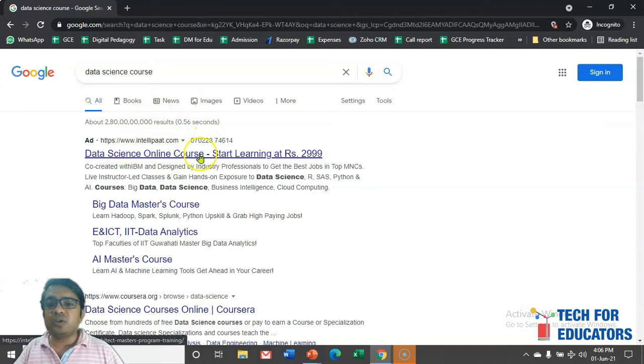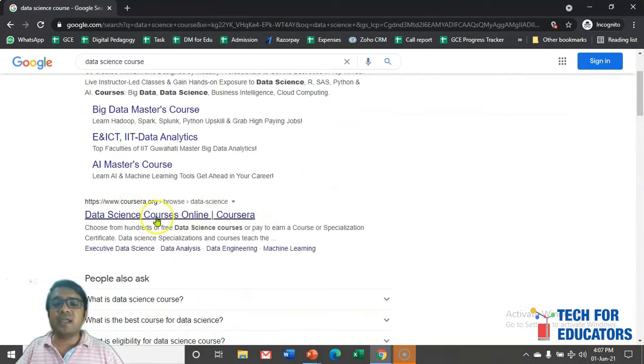So this advertisement, you won't believe it. If I click on this ad, this company Intellipaat possibly has to pay nearly 50 to 100 rupees to Google, because I am clicking on their ad. Definitely this amount is not fixed. Based on the competition, it varies from 5 rupees to even 200 rupees. Sometimes on some click someone has to pay 200 rupees, and on another click only 5 rupees or even 3 or 4 rupees. So these are called advertisements by Google, and this, again I am repeating, is the organic result.